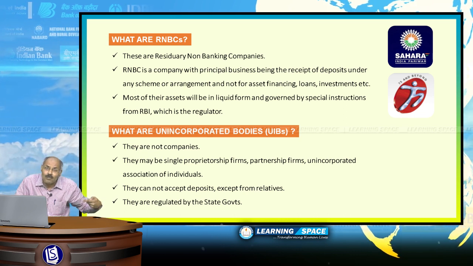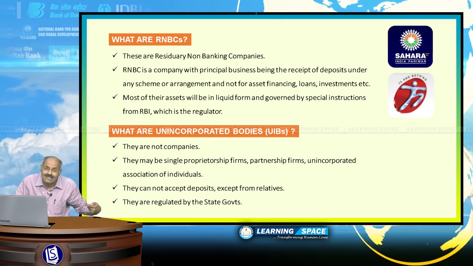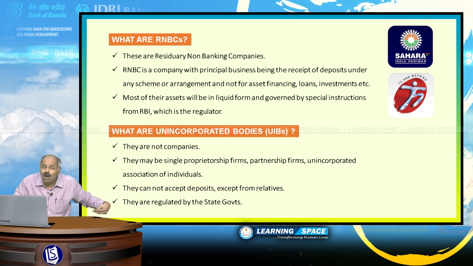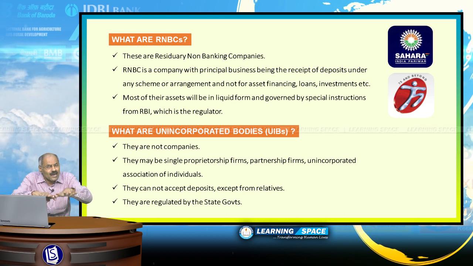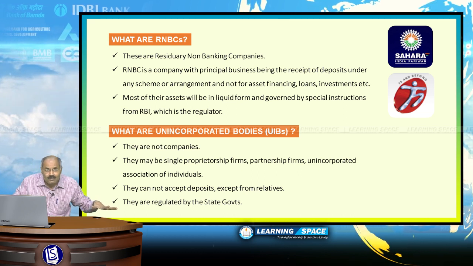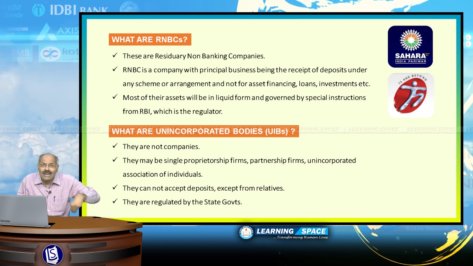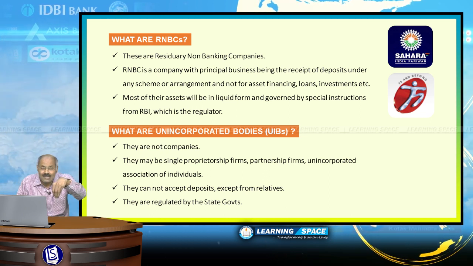And unincorporated bodies are the loose entities. They are not companies literally. Unincorporated bodies are basically not regulated entities. They are loose firms. Right? So, these are various terminologies, and before winding up, let us discuss some terms.